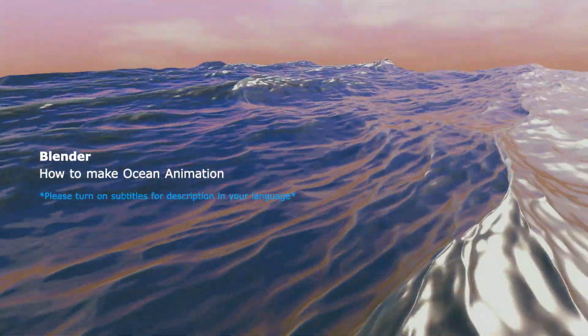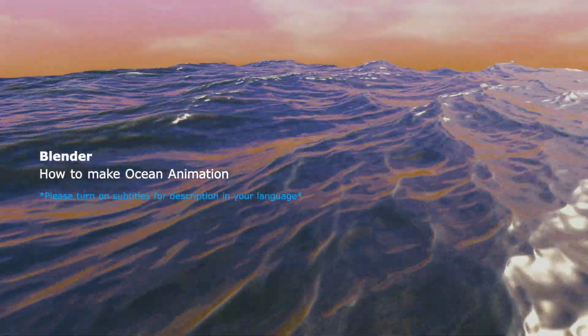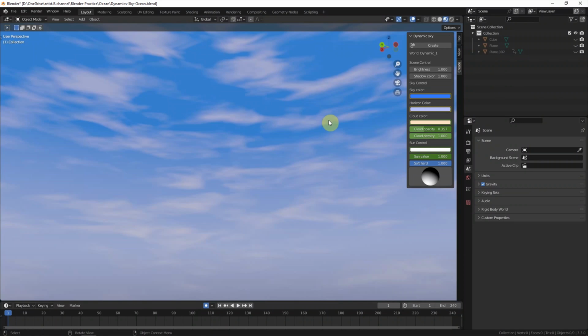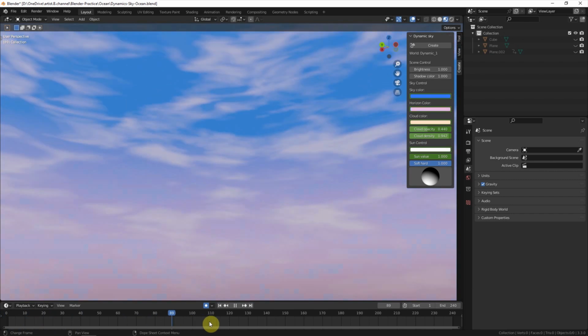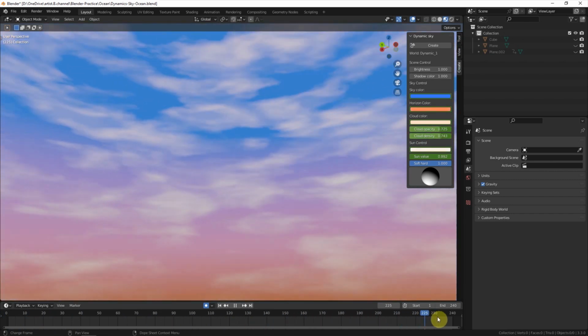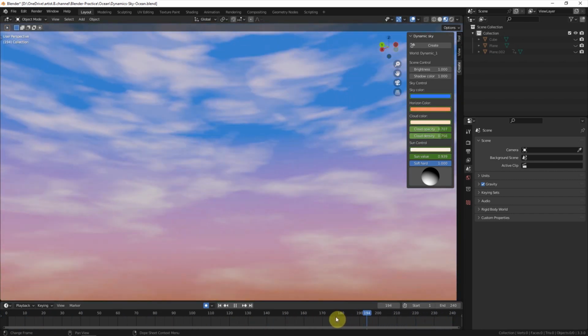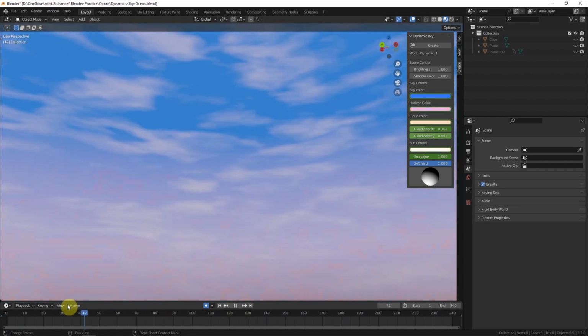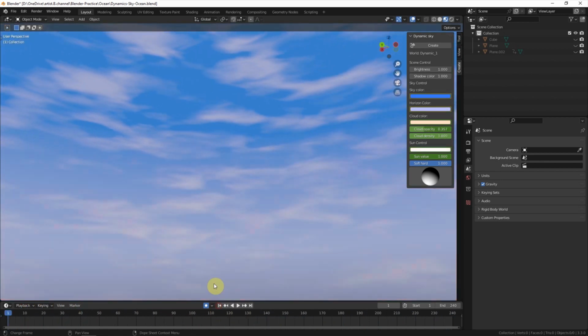This video will show how to make ocean in Blender. This is the scene I made in the last video by using the Blender add-on Dynamic Sky. We can find this video in this channel. Also, I make the motion of the sky by changing the color and changing the cloud shape. I will use this environment for making the ocean.